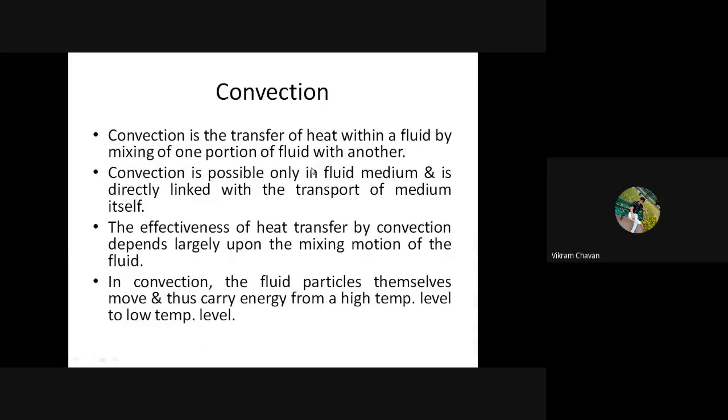Convection, give heading: second mode of heat transfer, that is convection. Write down the first point.